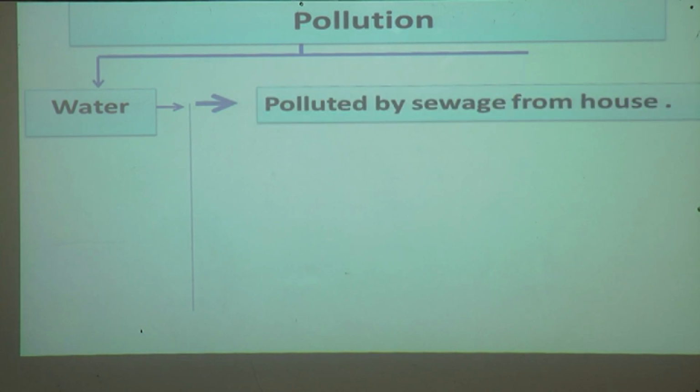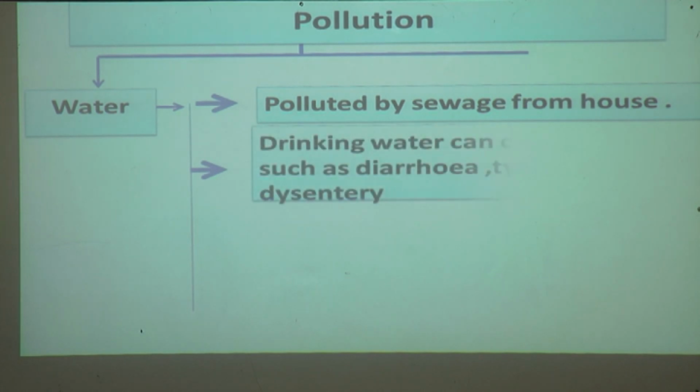Now we'll see about water. Water is polluted by sewage from houses. When sewage is sent to the water bodies, it pollutes the water. Drinking polluted water can cause diseases such as diarrhea, typhoid and dysentery. If we use that polluted water for drinking, it can cause several diseases.